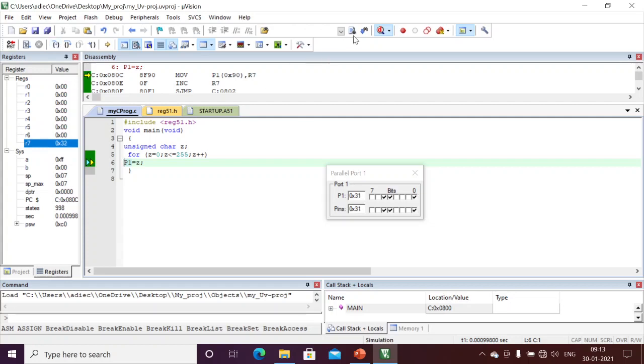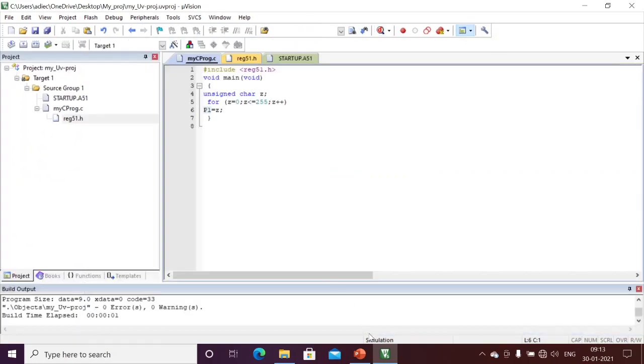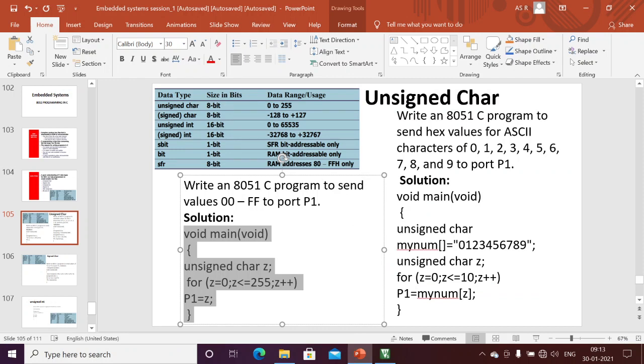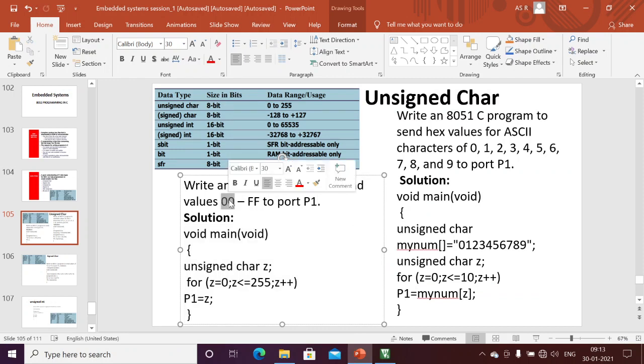Okay, this is the way we need to send our program. This is a simple program. We write our data from 0 to 255 using the unsigned char. This is the unsigned char range, 0 to FF. That's why I took the data type as unsigned char.